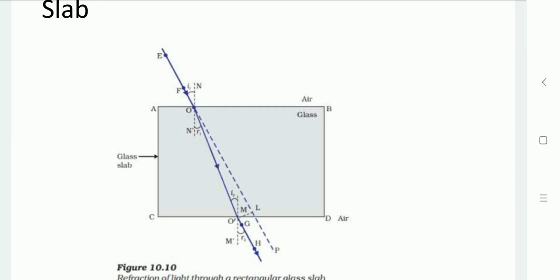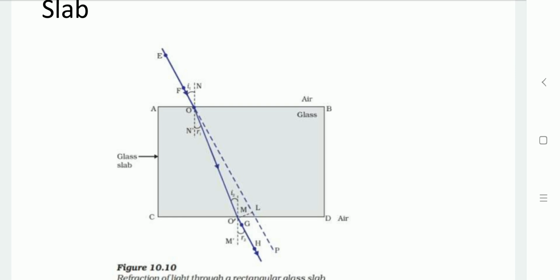OO dash is slightly moving towards the normal at point O, because glass is an optically denser medium than air. So while the light is traveling from a rarer medium to a denser medium, the speed of the refracted ray will reduce and its direction will move towards the normal.